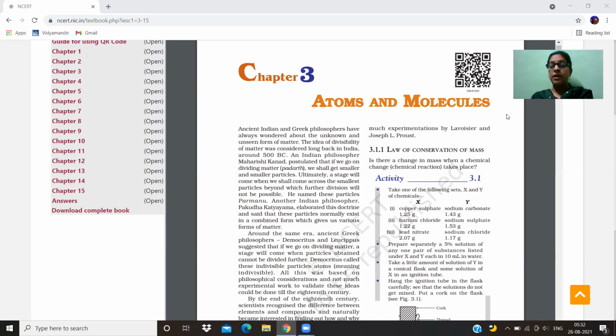So it is a very, very important chapter. And if we talk about why there is a need to study this chapter, yes, atoms and molecules. If we see at our home also, there are many objects lying in our surroundings, like books, pen, pencil, paper.